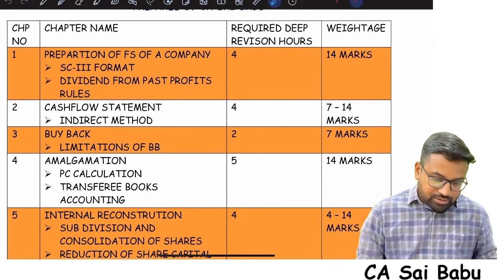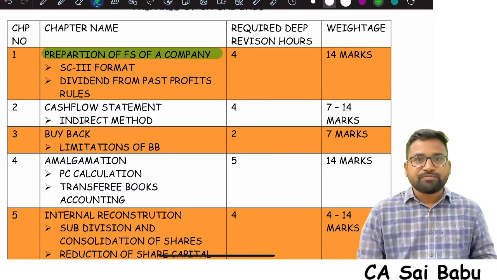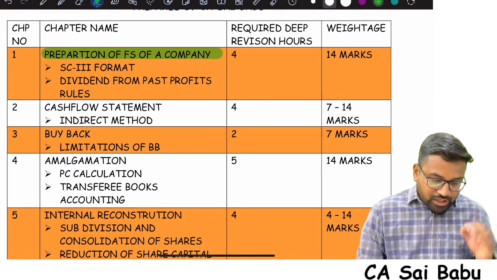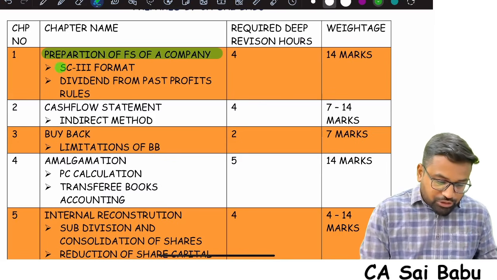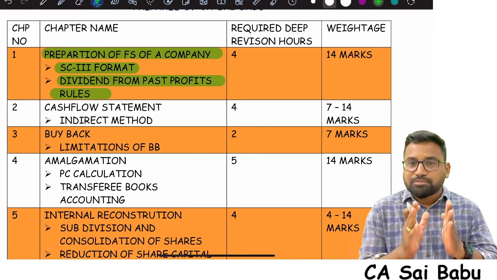First chapter, preparation of financial statements of a company. This is the first chapter. In this chapter, Schedule 3 format and also dividend from past profit rules. Schedule 3 format is the most important.